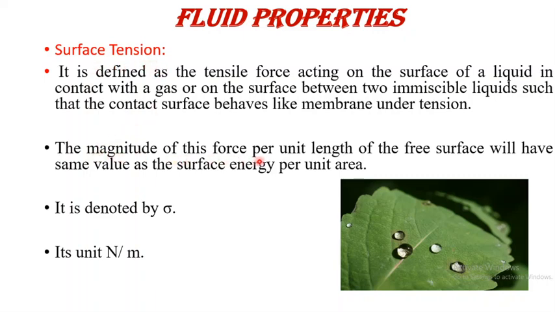The magnitude of this force, that is surface tension, per unit length of free surface will have the same value as the surface energy per unit area. Means these two values are the same, that is surface tension per unit length and surface energy per unit area. The surface tension is denoted by the letter sigma, and its SI unit is Newton per meter.